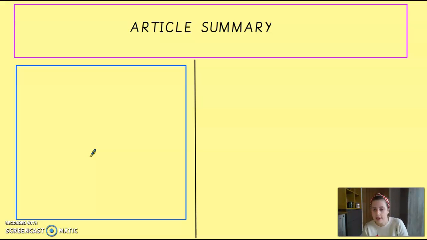So I would flick back to the beginning of the video where I mapped out the key events if you haven't written them down, and then get them jotted down on that side. So remember, full sentences, nice and formal, just like we did on the bus boycott newspaper. It should be easy. Now this bit is longer because it's the main part of your article, so you're reporting all the events in order of the time of how they happened.